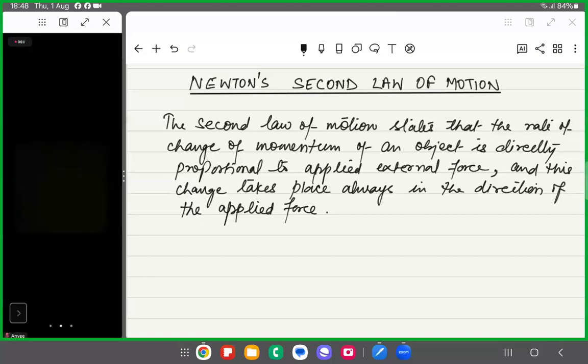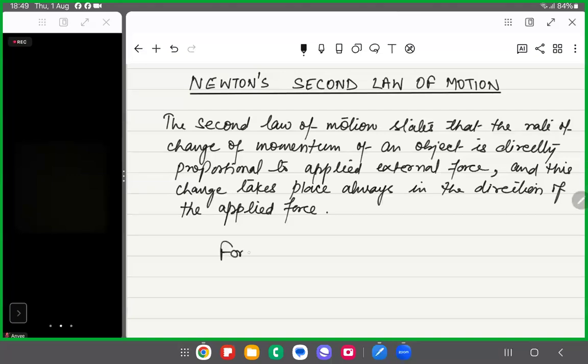Okay. That is, the second law of motion given by Newton states that the rate of change of momentum, right? So when we say momentum, we are talking about linear momentum, right? So the linear momentum of an object is directly proportional to the applied external force, and this change takes place always in the direction of the applied force.